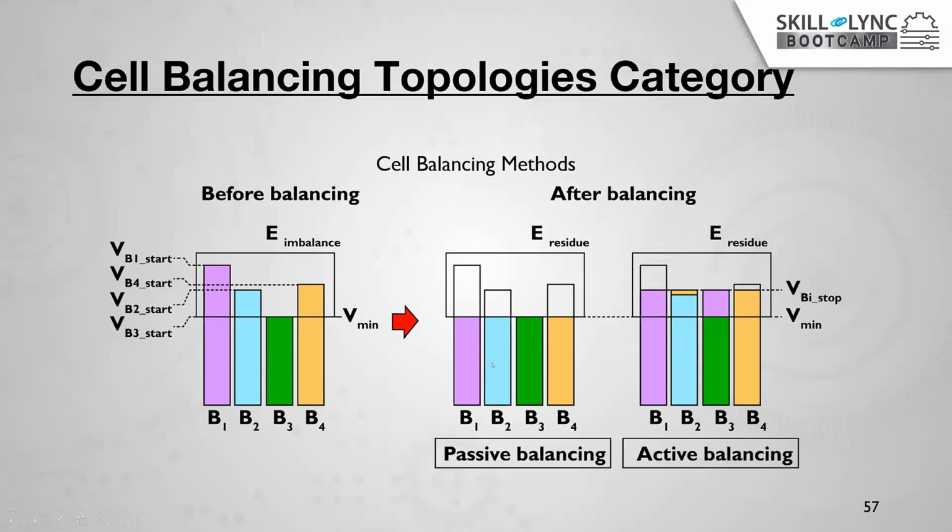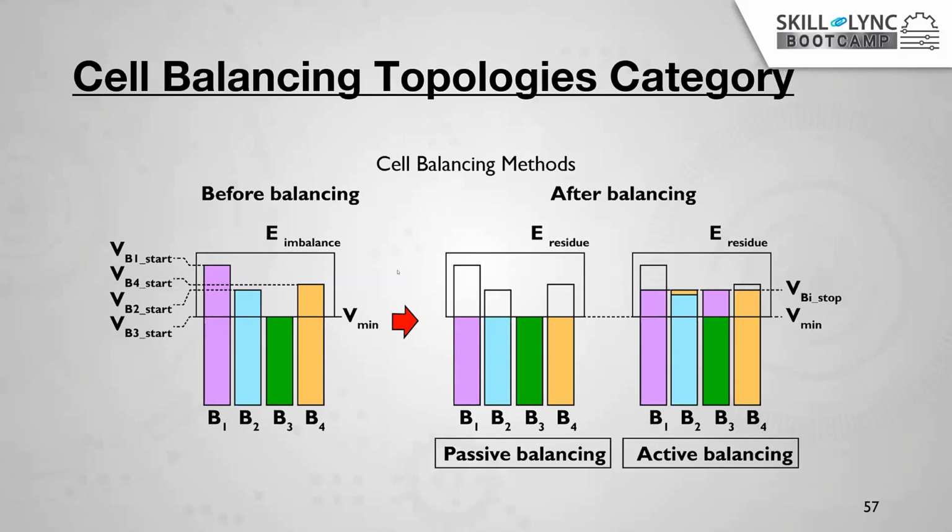In passive balancing, by connecting a resistive load, an external resistance, it discharges the rest of the batteries and makes them all equal. In the passive balance system, I will explain in detail in a further slide. And active balancing is nothing but injecting power into the battery which has a lower voltage compared to the others.